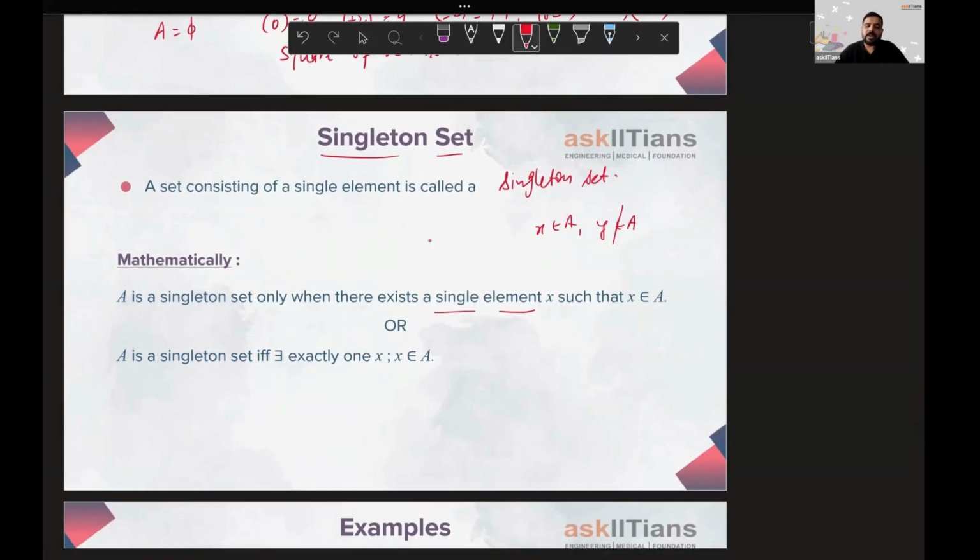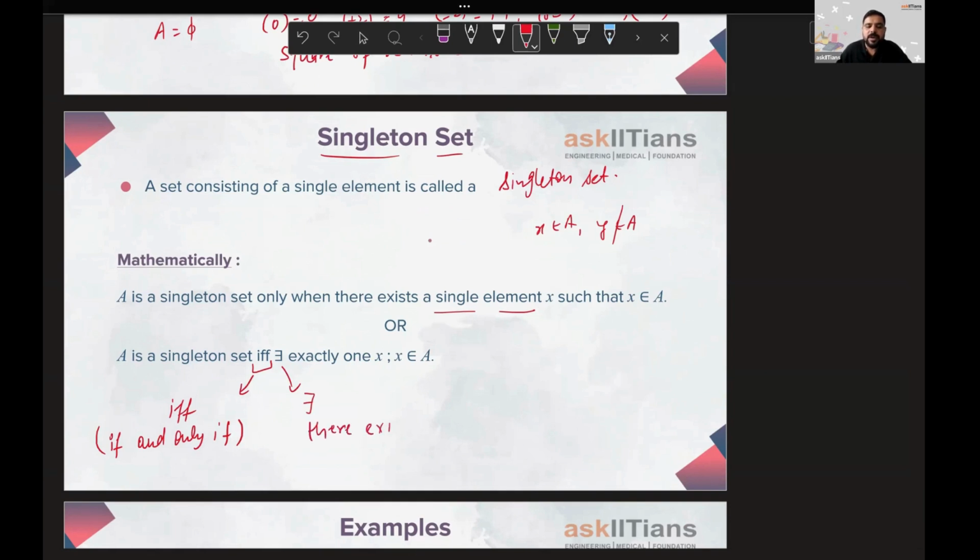A is a singleton set if, okay, you might be saying, sir, this is some typo, spelling error. No, IFF. This is also very important for you. This we read as if and only if. And this reverse E, I told you just before this, means there exists.